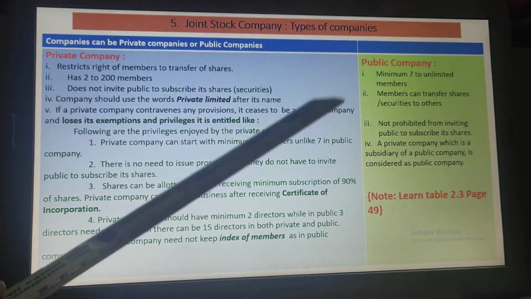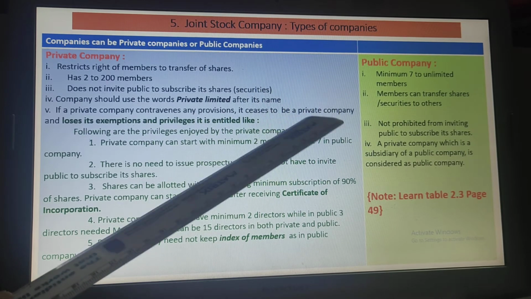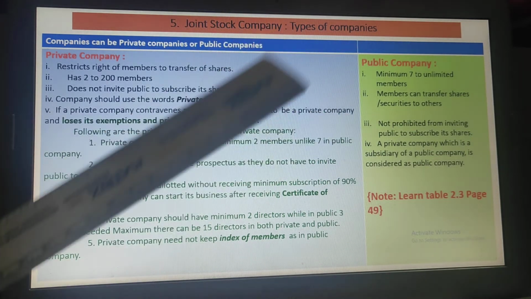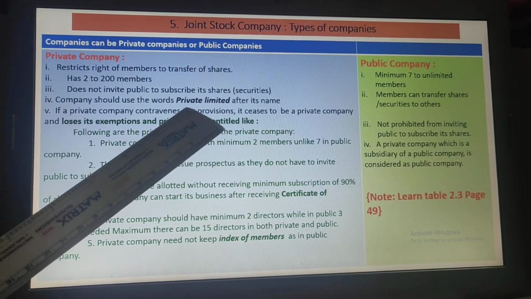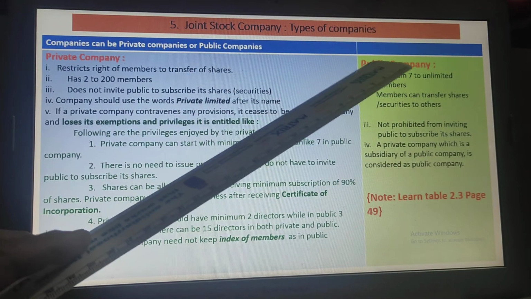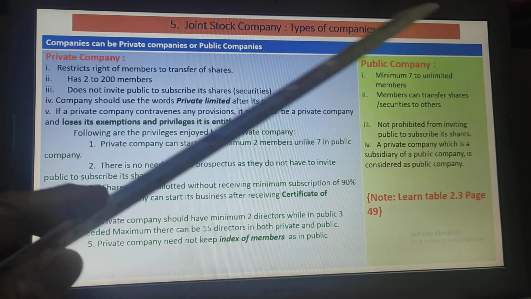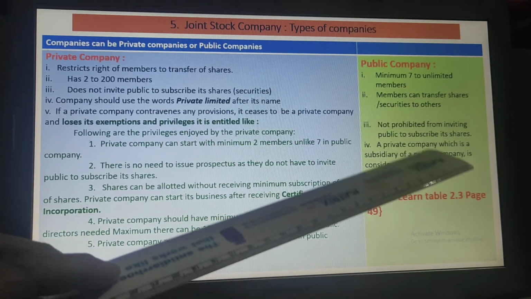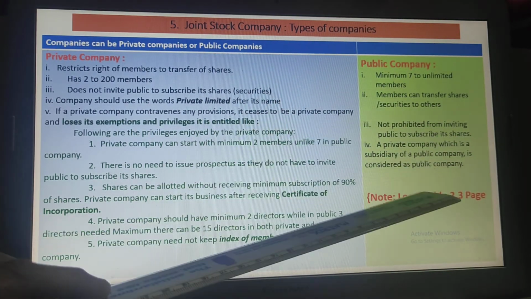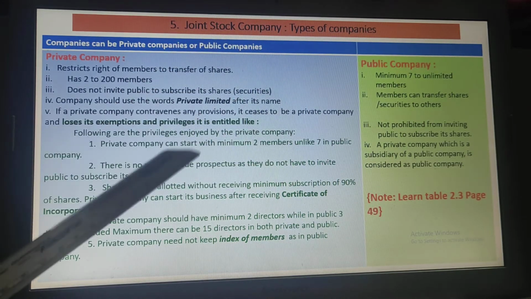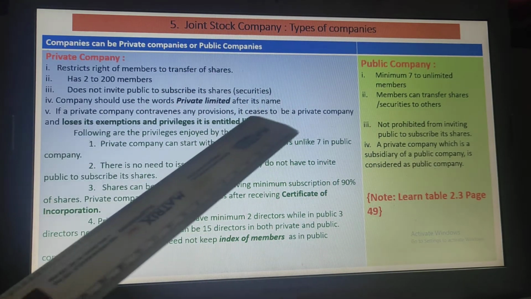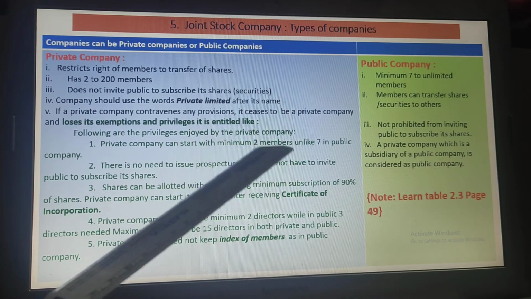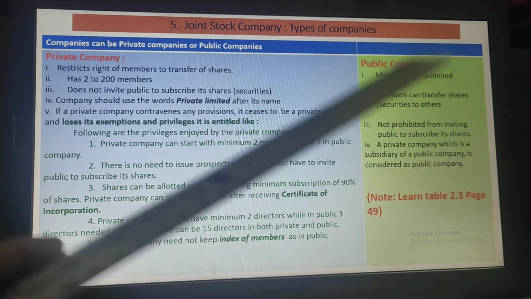See, there are some benefits earned when a company is registered as a private company. Those benefits are called exemptions or privileges. If it's a public company, then they have to follow a lot of rules and regulations that are given under the Companies Act. But being a private company, they have a lot of exemptions. What are these exemptions? They can start with minimum 2 members, whereas in a public company 7 members are required.